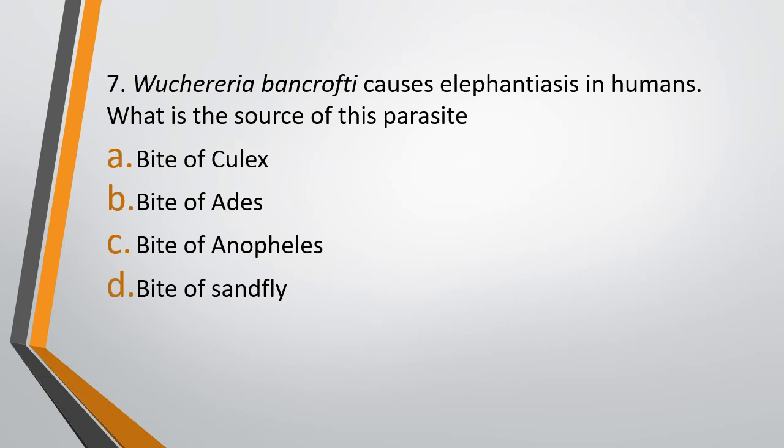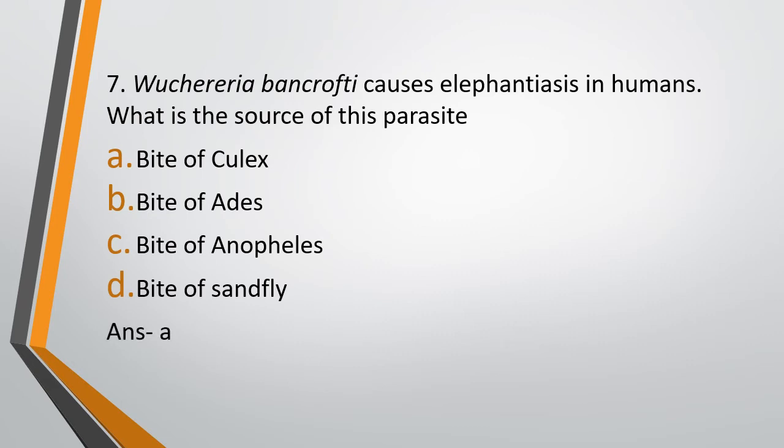Question number 7. Wuchereria bancrofti causes elephantiasis in humans. What is the source of this parasite? Option A, bite of culex, option B, bite of Aedes, option C, bite of Anopheles, or option D, bite of sandfly. Wuchereria bancrofti is transmitted by which of the following? The correct answer is option A, bite of a female culex.